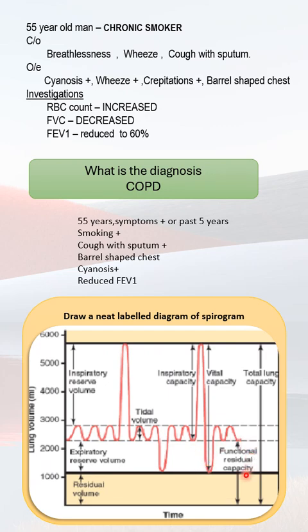Then the functional residual capacity is the amount of air that is present inside the lungs after a normal quiet expiration. The total lung capacity includes all the values, that is the vital capacity plus the residual volume will be giving the total lung capacity.